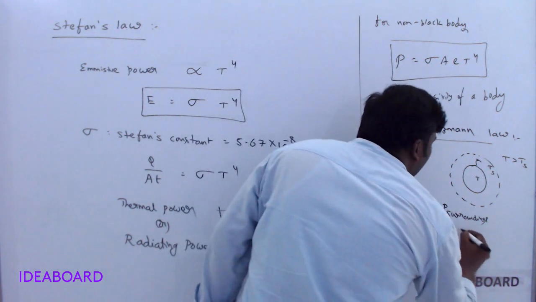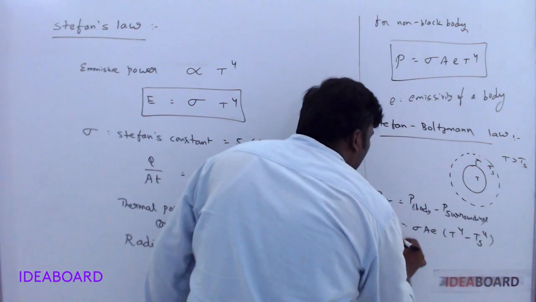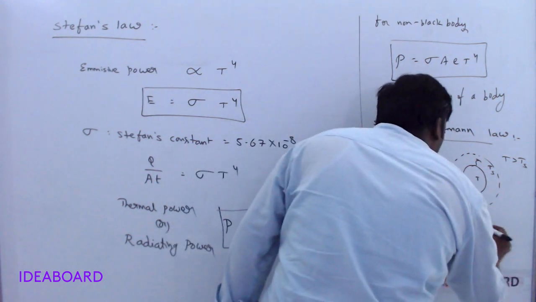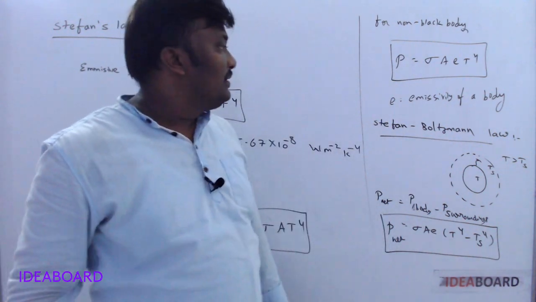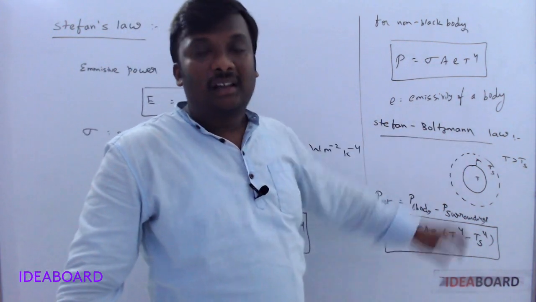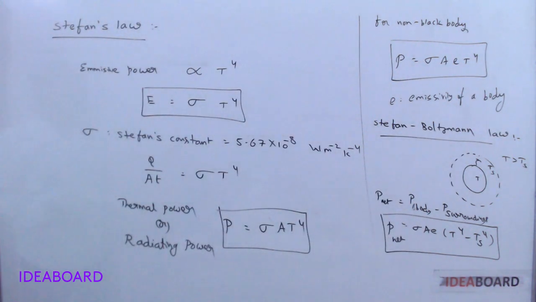If constant, then we get T power 4 minus Ts power 4. So if you consider the effect of the surrounding temperature, then we can use the Stefan-Boltzmann law. In the absence of the surrounding temperature, we can use Stefan's law.